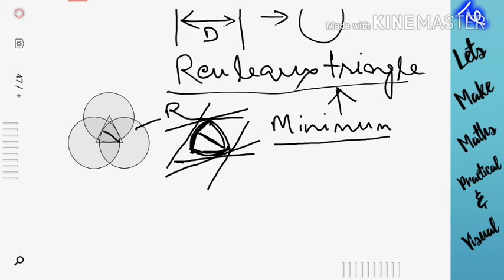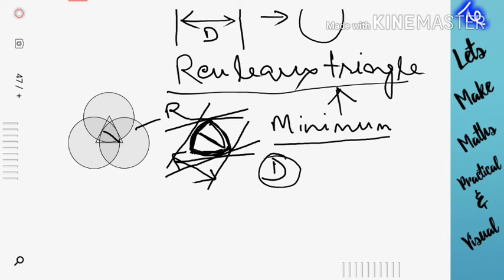For this picture, this can be called D, because it is the distance between two parallel lines. Like in a circle, the diameter is the distance between two parallel lines, so we will call it D.